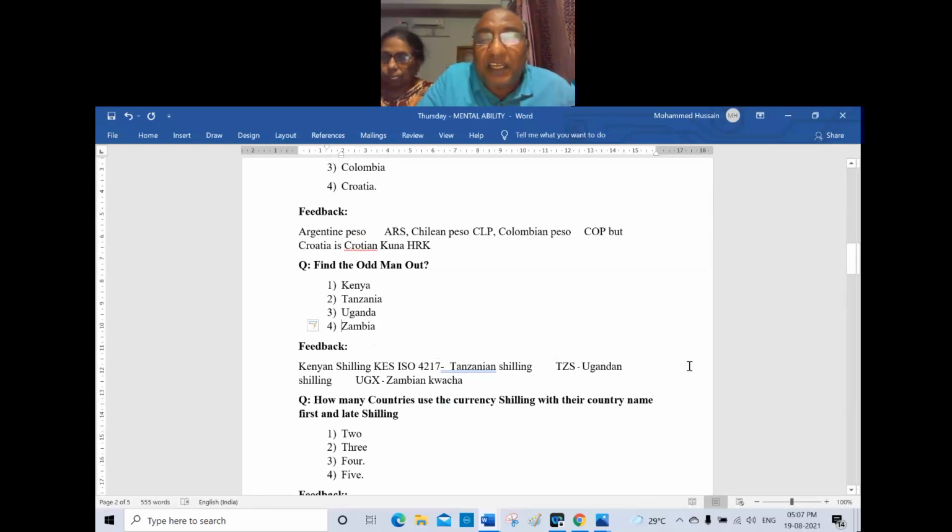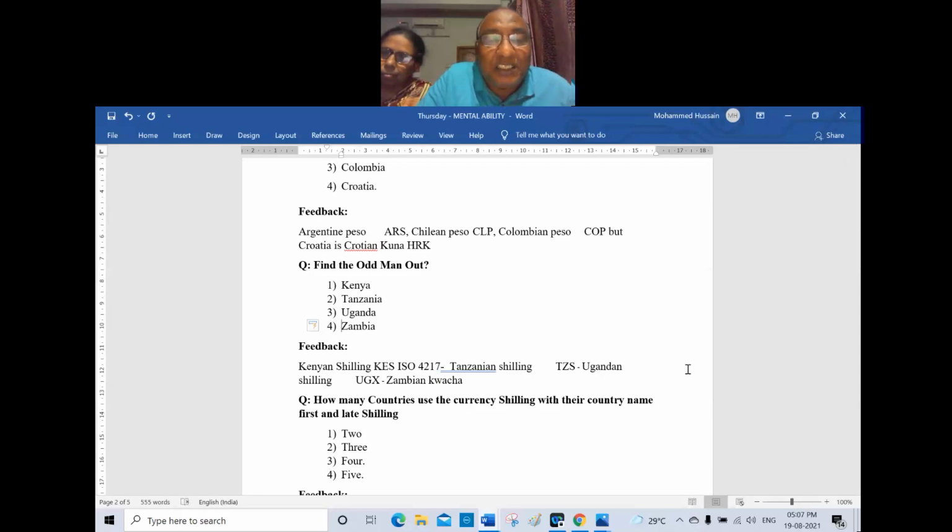Nice. How many countries use the currency shilling, with their country name first and later shilling? Now I have made it very clear. There are total 4 countries. What are they? Kenya, Tanzania, Uganda, and is it only those? Still some more are there.